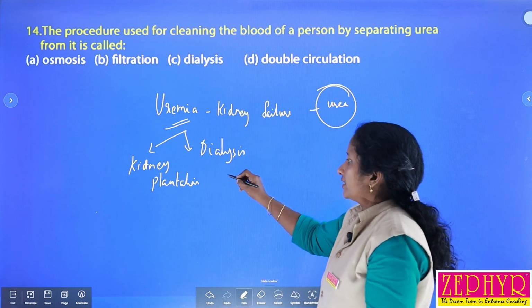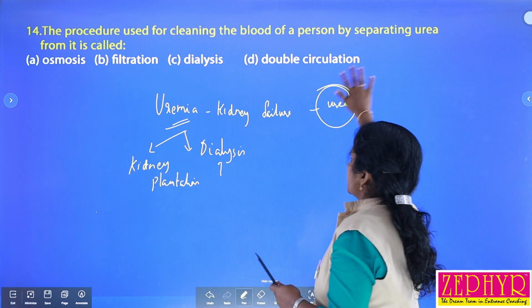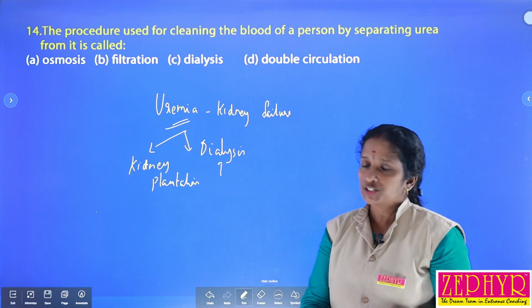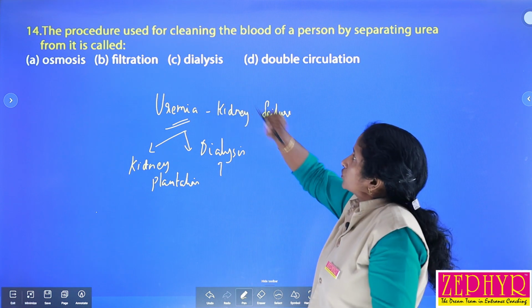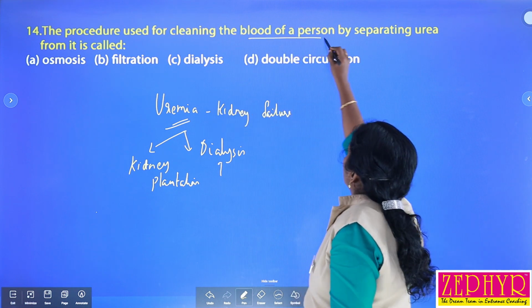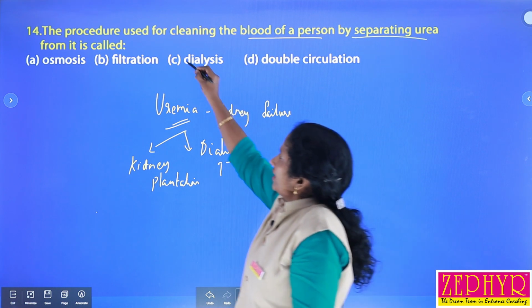It is a method mainly for the purification of blood. There is a machine, a dialysis unit, used for dialysis. So the procedure used for cleaning the blood of a person by separating urea is called dialysis.